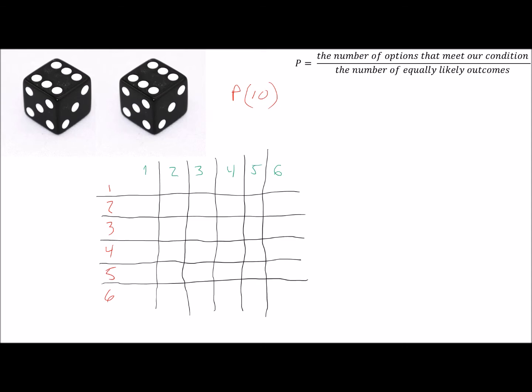So if we get a 1 on the green die and a 1 on the red die, that would give us a 2. If we had a 1 on the green and a 2 on the red, we would have rolled a 3. 1 on green, 3 on red, we would have rolled a 4. 5, 6, and 7. Now you're probably already seeing how this is turning out now.